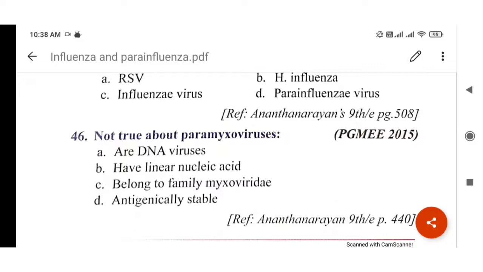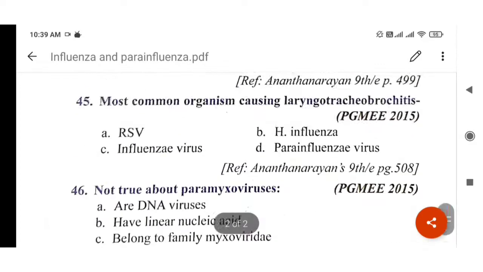Option A is not true, because paramyxoviruses are RNA viruses, but here it is said that they are DNA viruses. Remember this. This question is also very important because it came in PGMEE 2015. Reference Anantha Narayan.